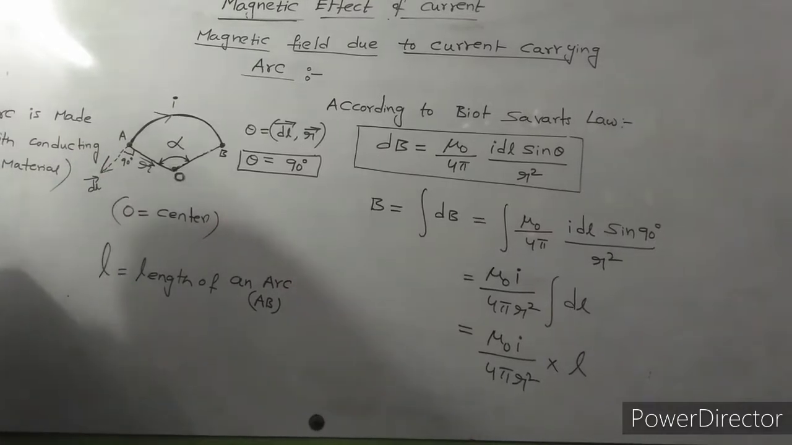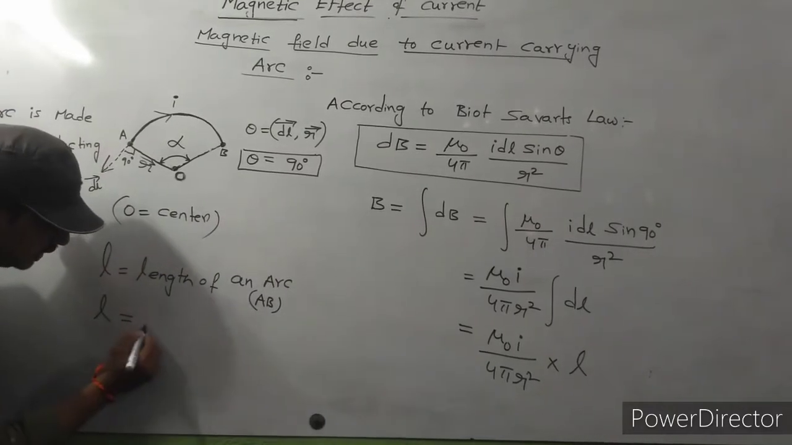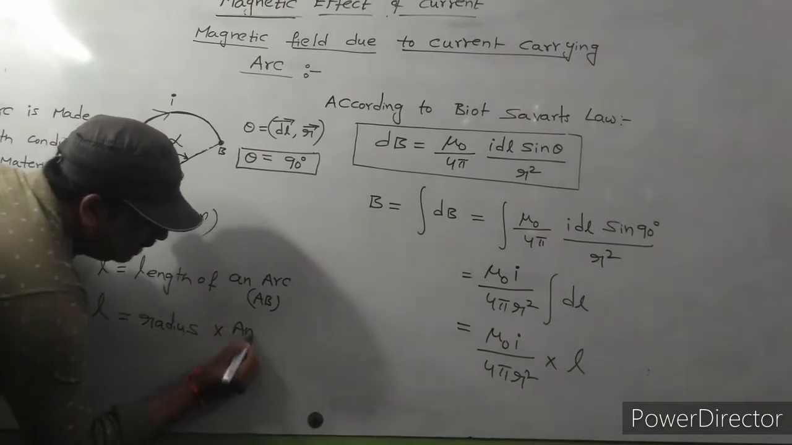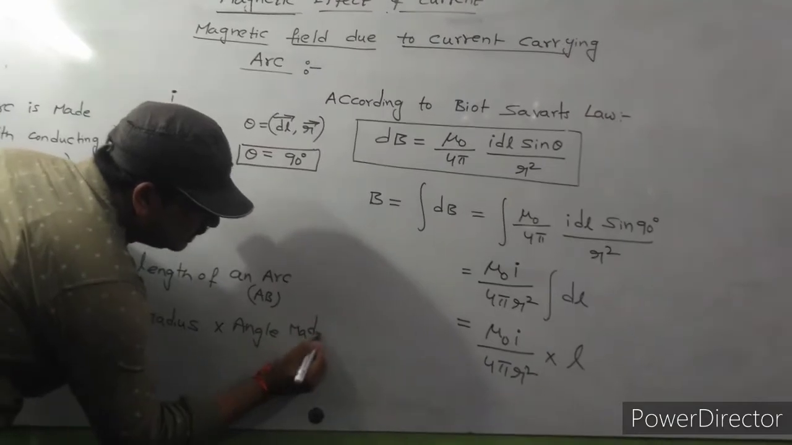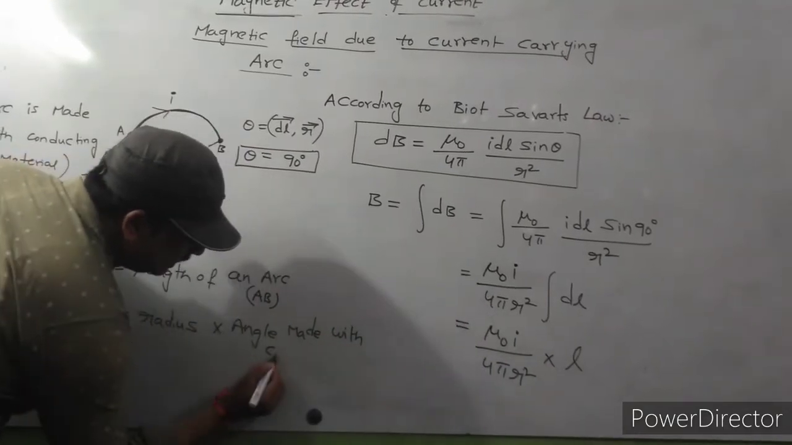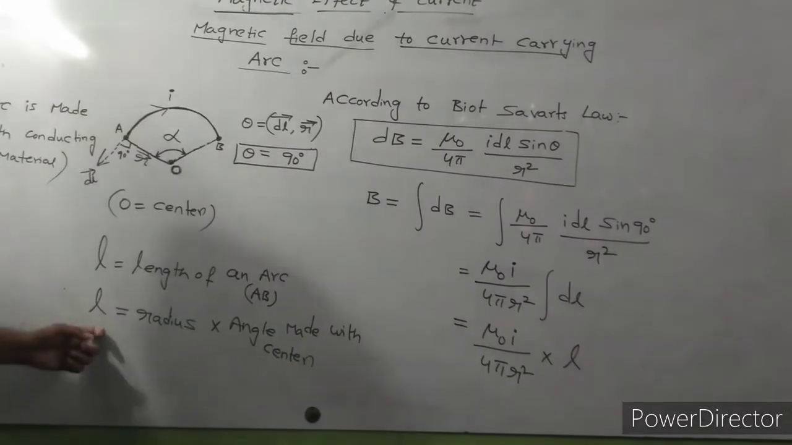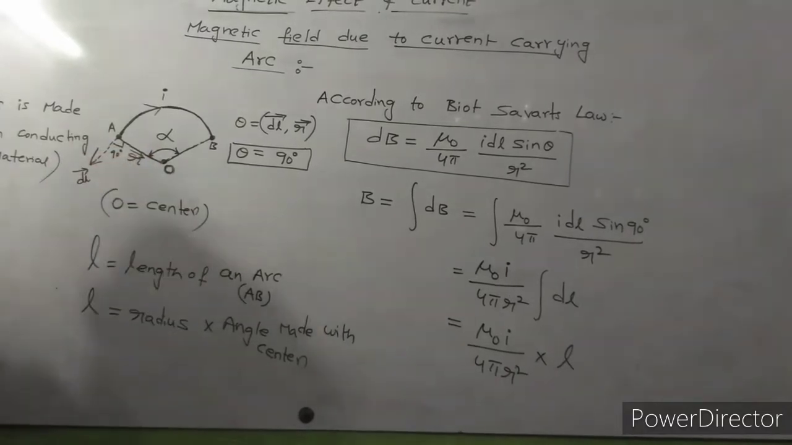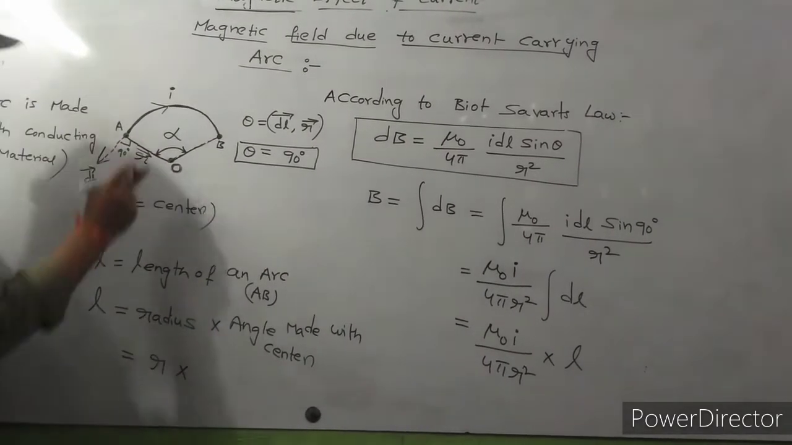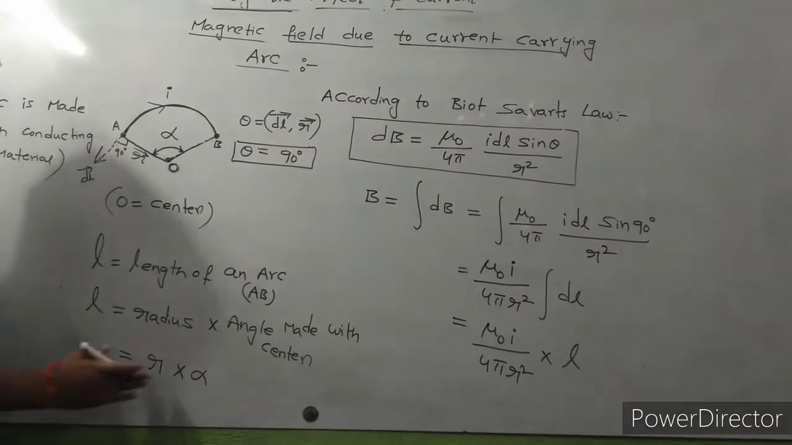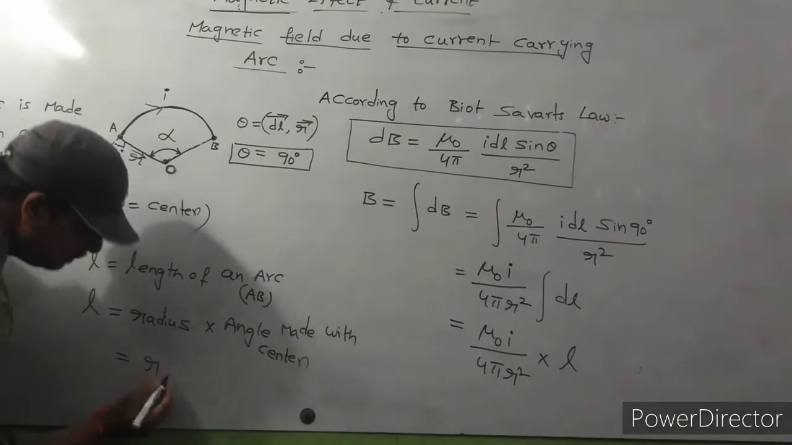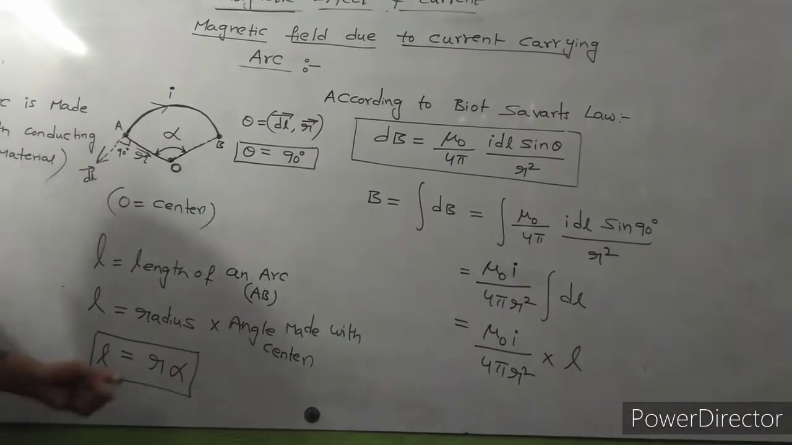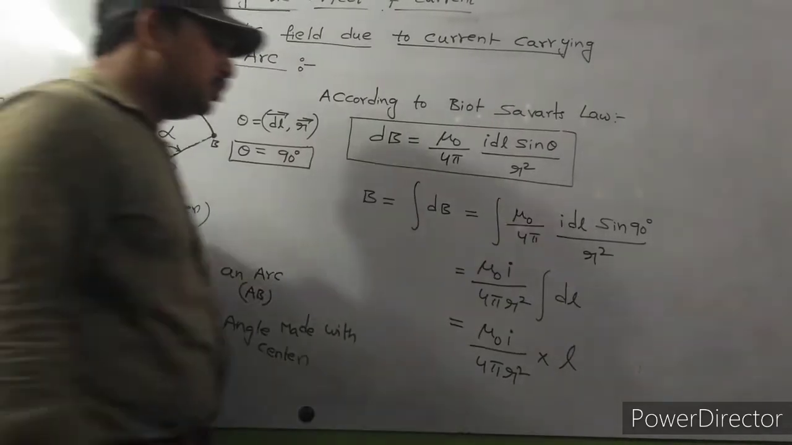How to find the length of an arc? Length of an arc L is equal to radius into angle made with center. What is the radius here? Radius is R. Angle made with center is alpha. So R into alpha, that means L is equal to R alpha. So what is the L value here? R alpha. Please substitute here.